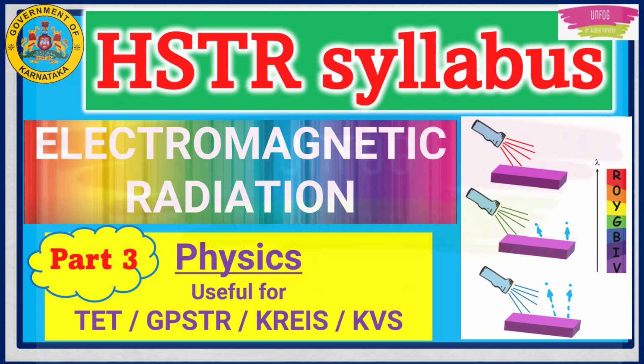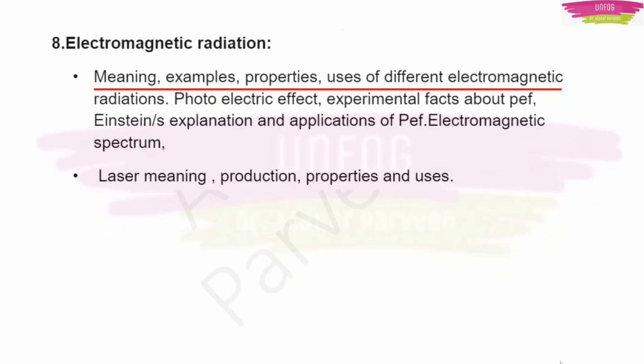Okay, so now let us start the class for electromagnetic radiation. In the first class of this chapter, we discussed the meaning, examples, properties, and uses of different electromagnetic radiations. In the second class we dedicated time to the photoelectric effect. If you have not watched them, please first watch class 1 and class 2, then only come to this lecture, because things will become discontinuous for you and you may not understand a few concepts here.